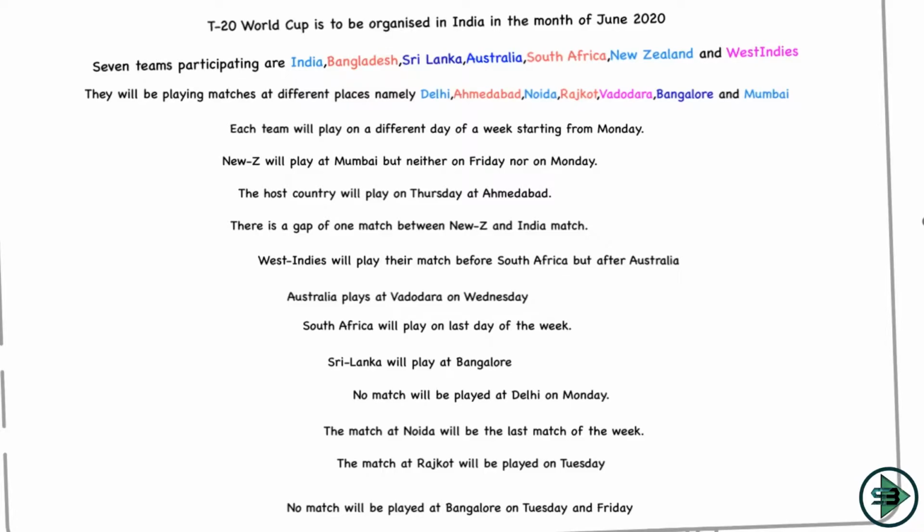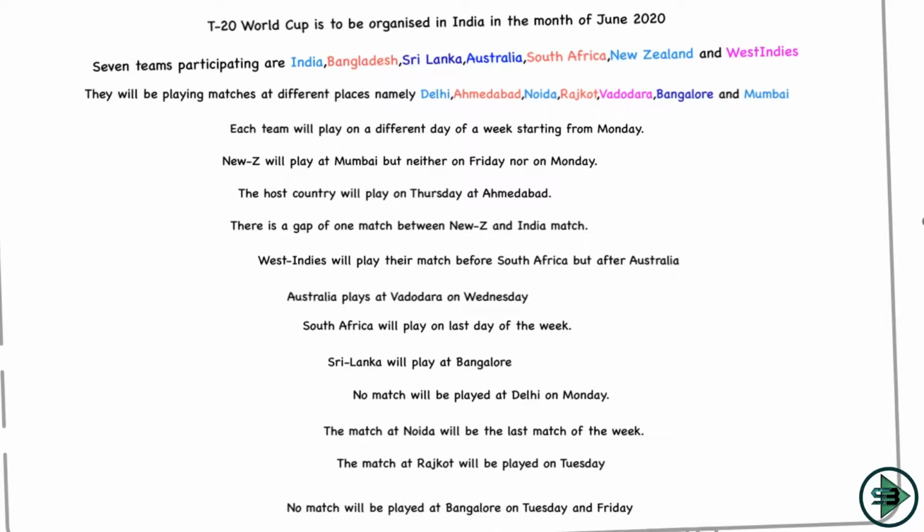Okay, so understand, in one column I'll have the team, in the second column I'll have the place where the team will play the match, and in the third column I'll have the day of the week where the team will play the match. What next do I have? The next sentence tells me New Zealand will play at Mumbai but neither on Friday nor on Monday. That's it. So from this I know I need to make 3 columns.